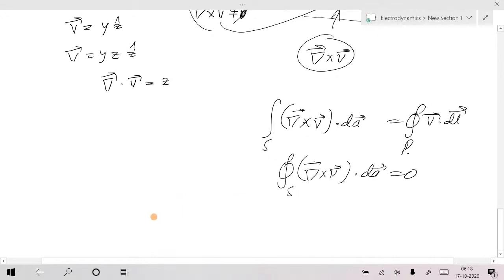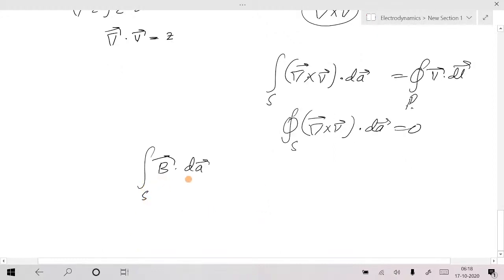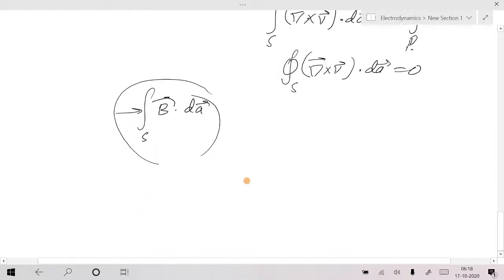That's why this magnetic field is such a vector field whose surface integral is independent of the surface chosen. If I am writing it like this, I am talking about an open surface. If I am writing it like this, I am talking about a closed surface.